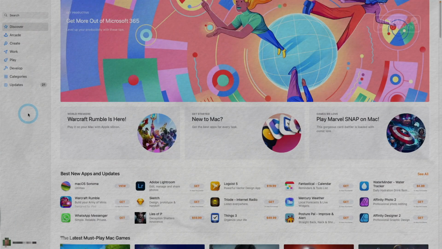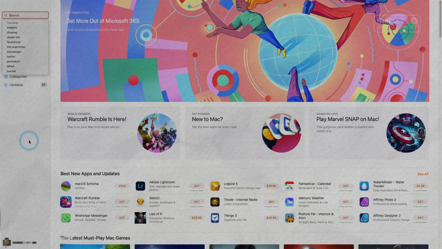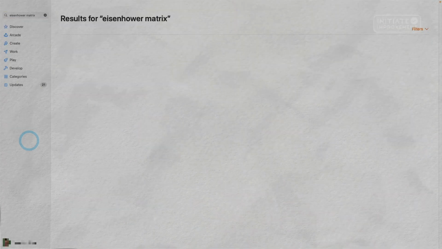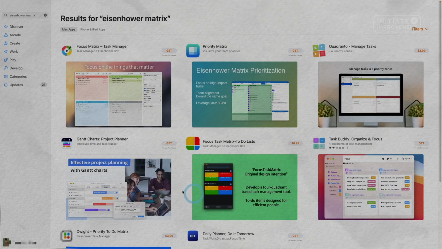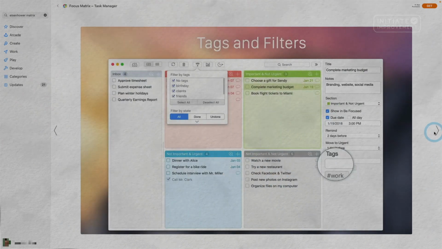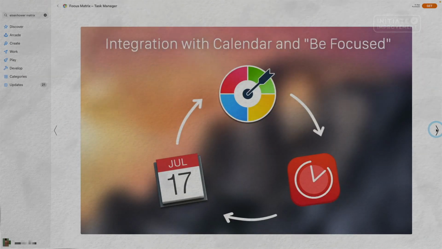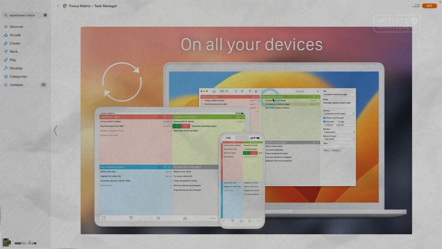There are also apps available for your computer, your phone, or even your tablet. If you just go to an app store, like this one on the Mac, and type in Eisenhower Matrix and search, we're going to get some results of some apps. And you can see that if we click on some of these, they're actually using the 4 quadrants. So this is a way that you can make your own Eisenhower Matrix and have it sync up with all of your devices. You can even get a detailed report and sync it up with your calendar and get it to work on all of your devices.